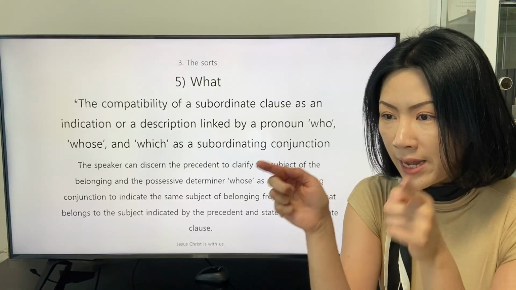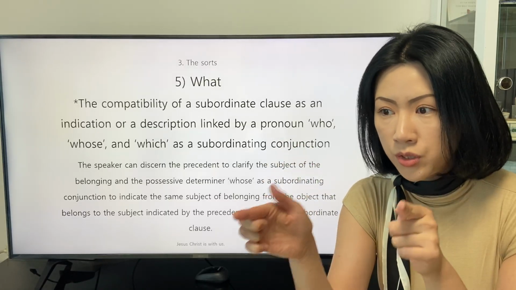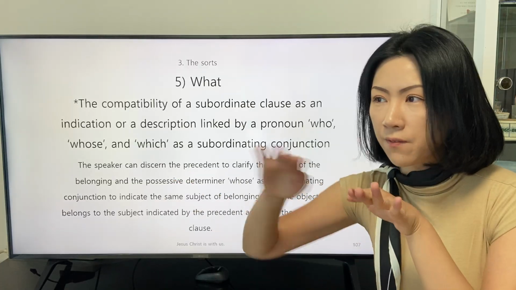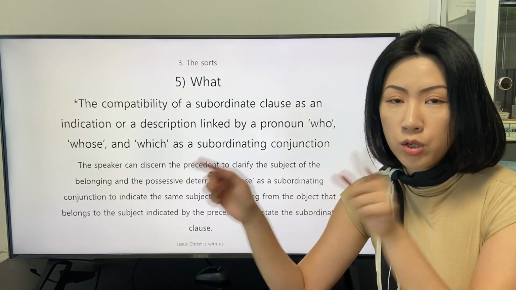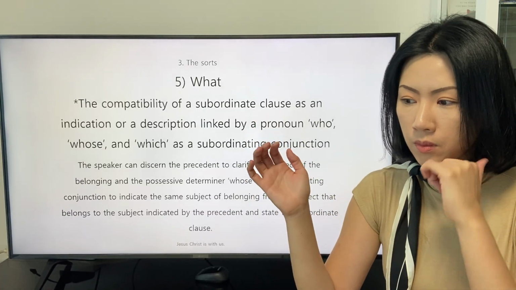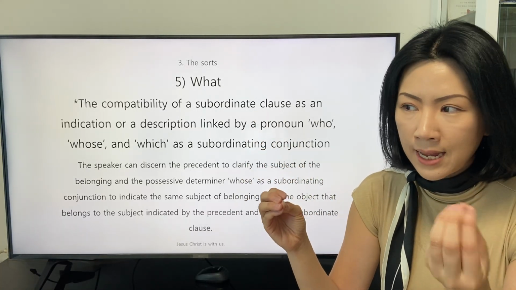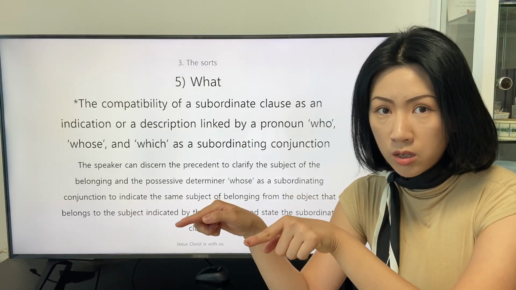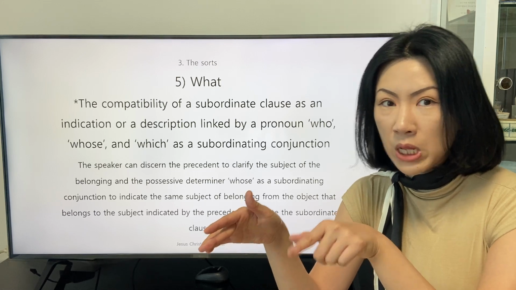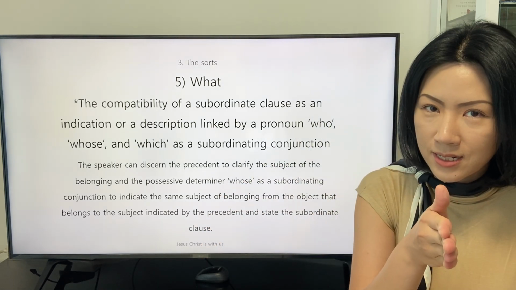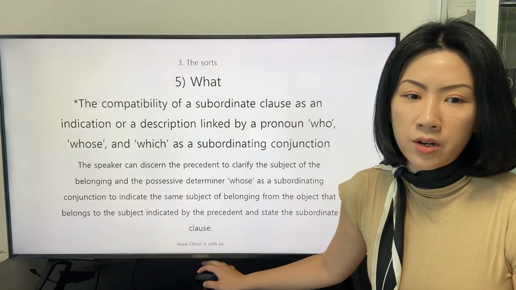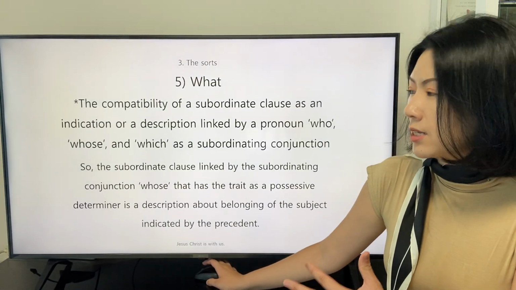And the relative possessive determiner whose describes the subject of the subordinate clause, son, whose son, and whose son reveals that the son, the subject of the subordinate clause, belongs to the precedent. We studied this explanation, and let's go to the next page.